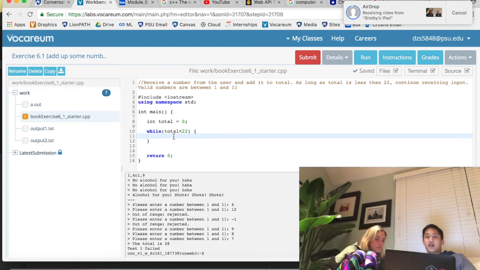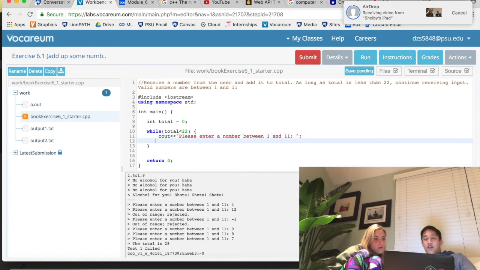Cool. In this case, we're going to say cout, and I'm looking at the output. Then are we going to need an else here? Yes. So we're going to say please enter a number between... I'm just copying exactly what it says. So boom.